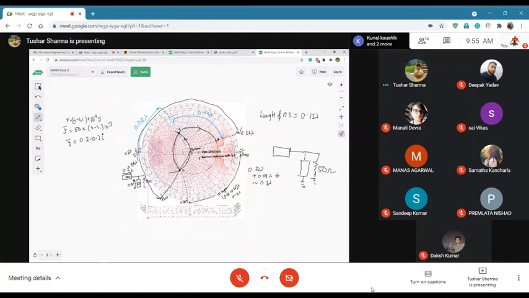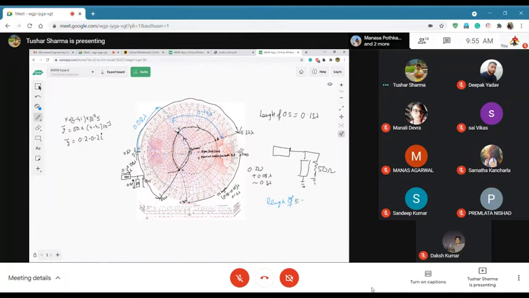So if the same problem has to be done using short stub, then the length of short stub is what? 0.08. So length of short stub is equal to 0.08 lambda, and length of transmission line in this case is 0.14 lambda. Now if you know this and you know this, this is your case 1, this is your case 2, which one do you think is better?